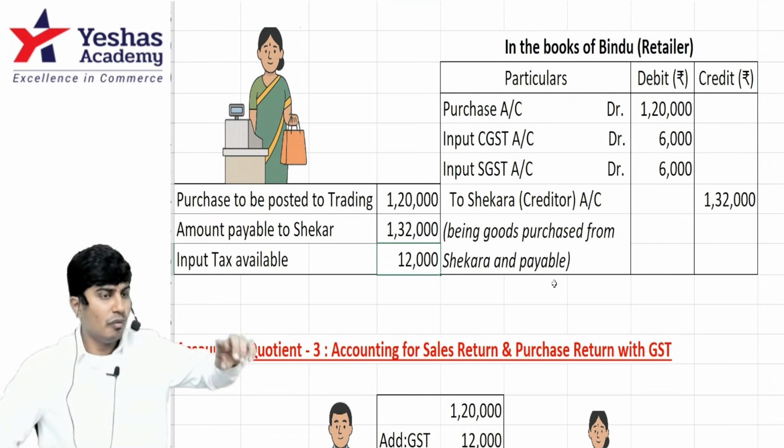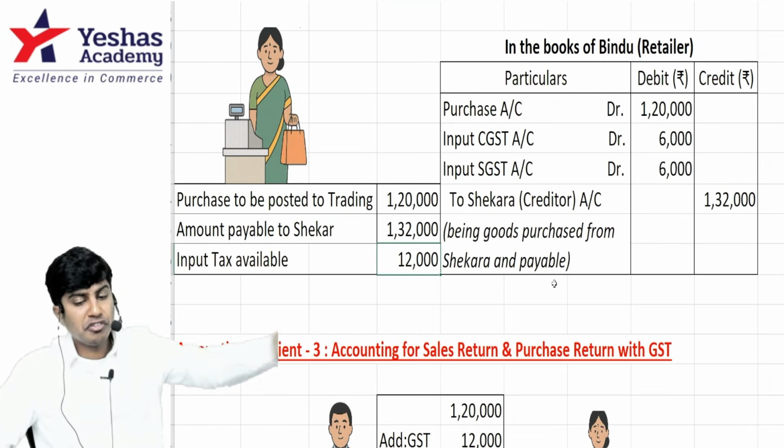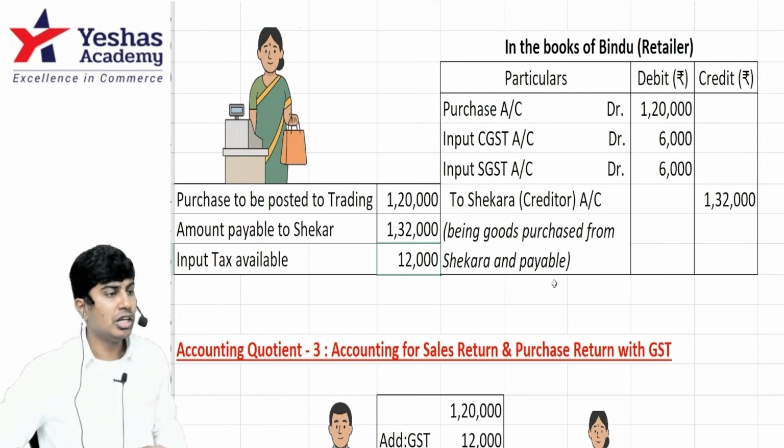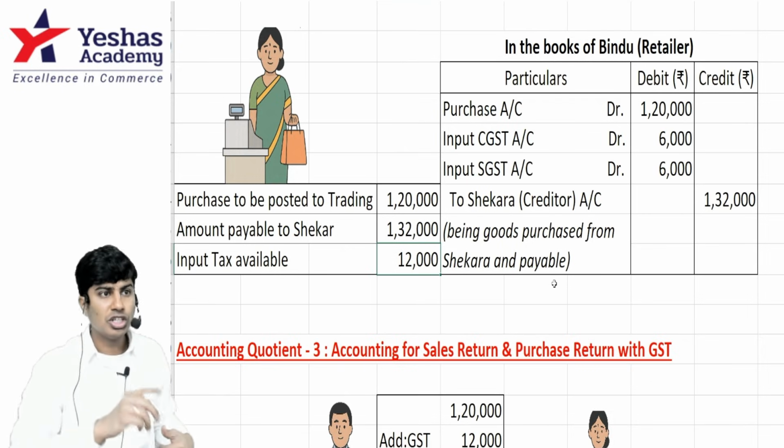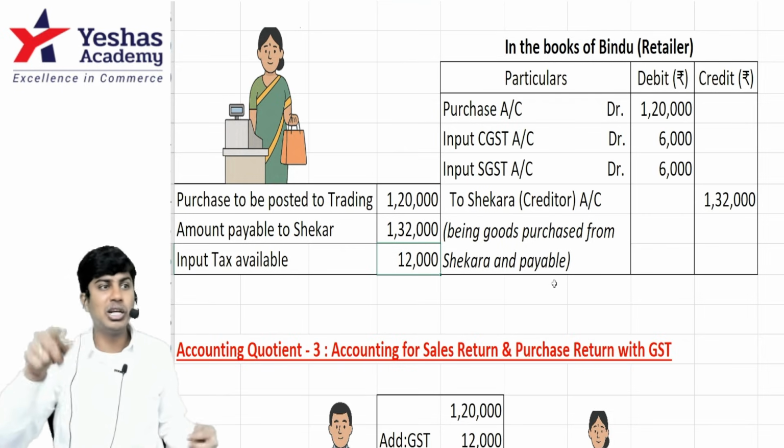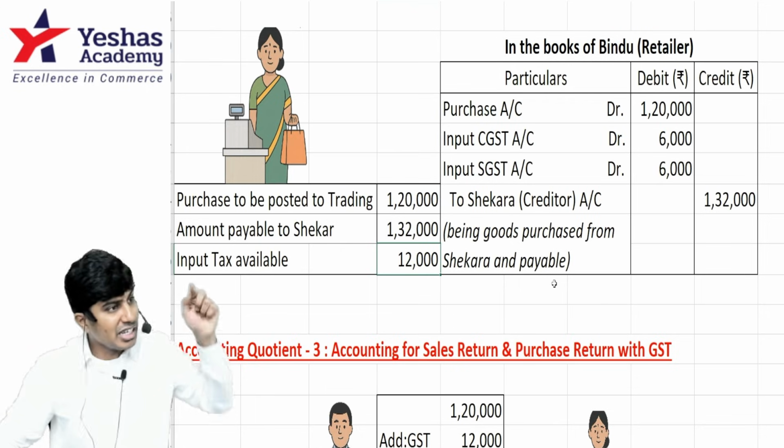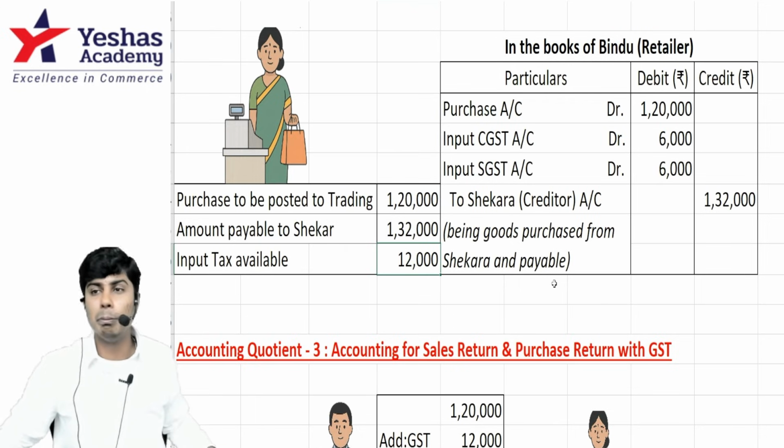Later, when Bindu sells it to consumers, what if she collects 20,000 rupees GST? Should she pay 20,000 to government? No. She's already paid 12 through Shaker. She'll pay only the balance 8. That is input tax credit availed by Bindu.